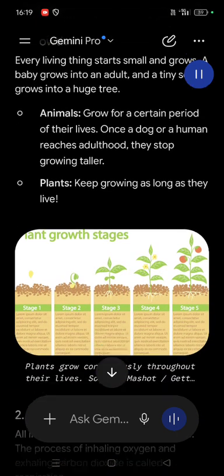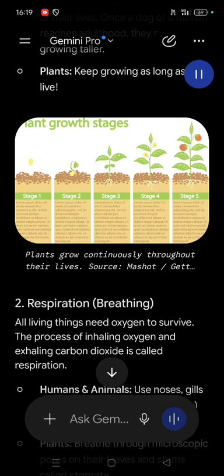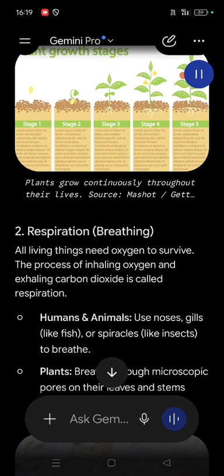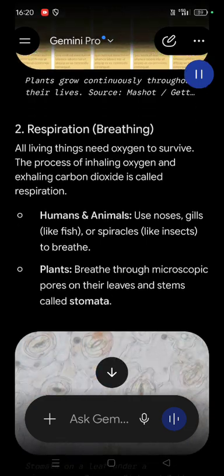2. Respiration, breathing. All living things need oxygen to survive. The process of inhaling oxygen and exhaling carbon dioxide is called respiration. Humans and animals use noses, gills, like fish, or spiracles, like insects, to breathe. Plants breathe through microscopic pores on their leaves and stems called stomata.